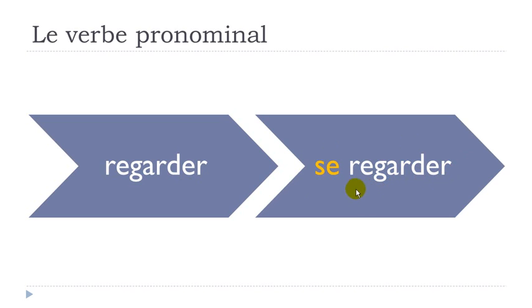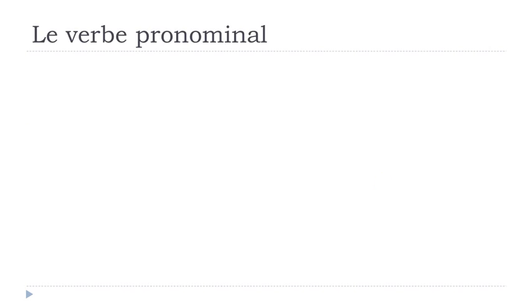So that's the important thing about this verb pronominal. Le verbe pronominal will be constructed all the time with this se before the verb. Se regarder, okay? And this se will basically change the meaning of the verb, because regarder is to look, to watch, and se regarder is to look at oneself, okay? So we'll take an example.